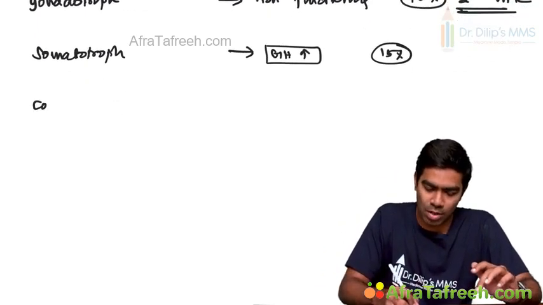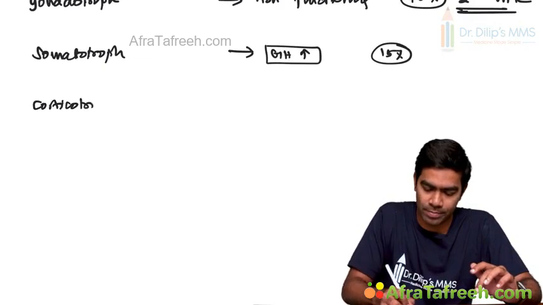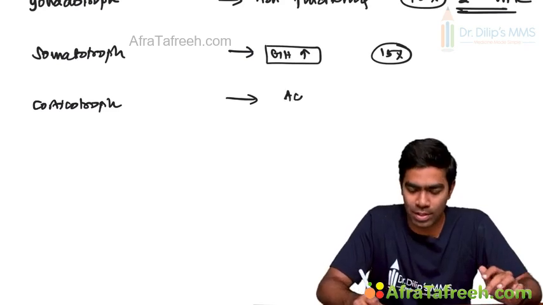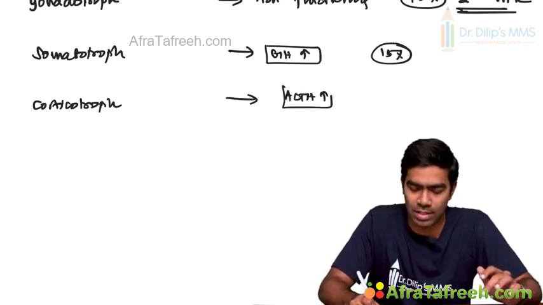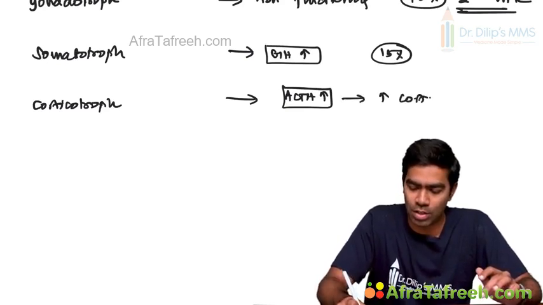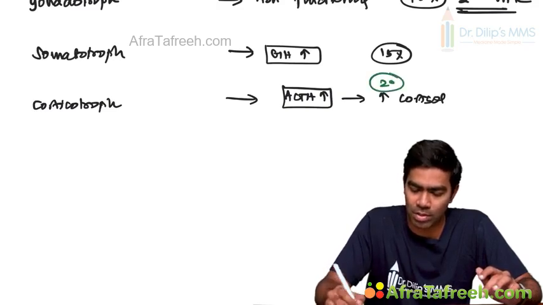And next you have a corticotroph adenoma, which is nothing but they're going to secrete ACTH. So it's also referred to as an ACTH secreting pituitary adenoma, which means they are going to increase cortisol, which means it is one of the important causes of secondary hypercortisolism, where ACTH increases and cortisol also increases.